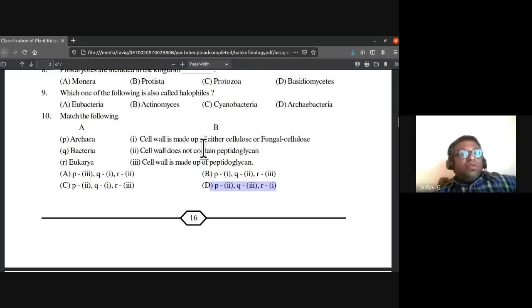Bacteria have a cell wall made up of peptidoglycan. Archaea do not have a cell wall made up of peptidoglycan. Eukarya have a cell wall made up of either cellulose or fungal cellulose. So that is the answer for the 10th one.